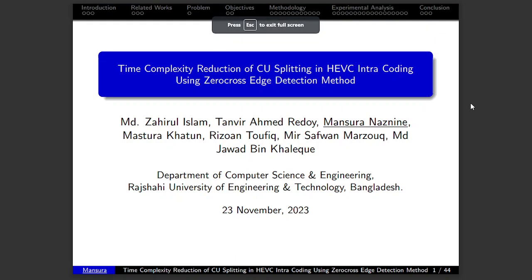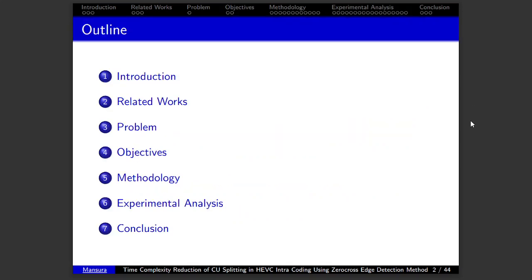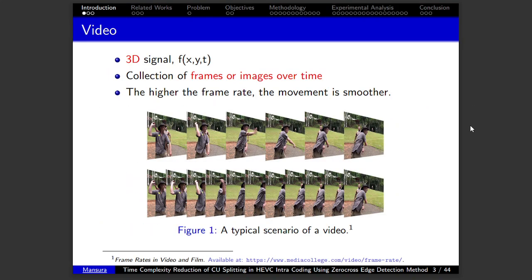Assalamu alaikum everyone. I'm Mansoora Nazneen and today I'm going to be presenting the paper titled Time Complexity Reduction of Coding Unit Splitting in HEVC Intra coding using a Zerocross Edge Detection method. Here are the authors of our research work. We are all from the Department of Computer Science and Engineering, Rajshahi University of Engineering and Technology. Here is the outline of our presentation.